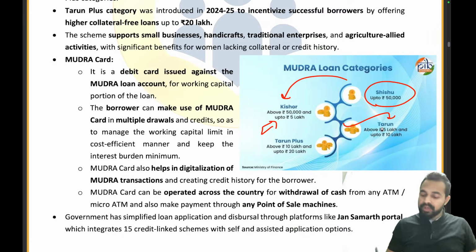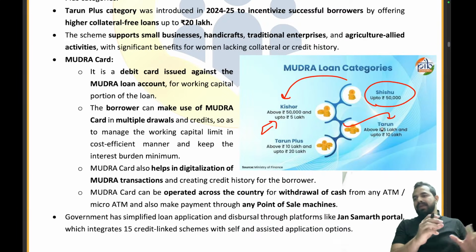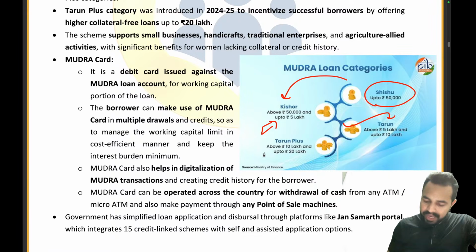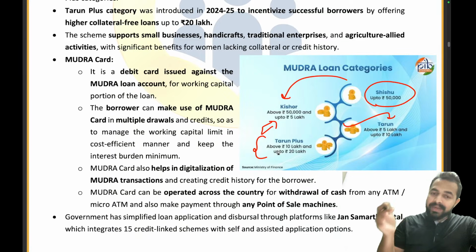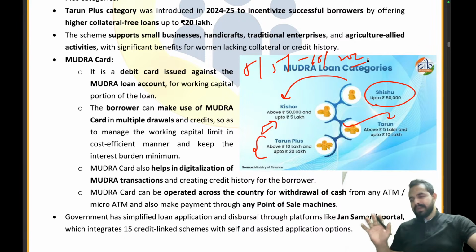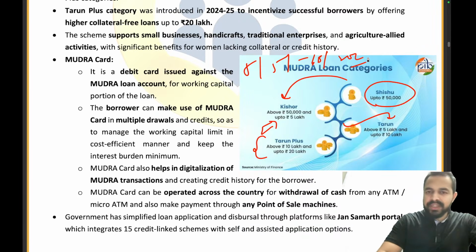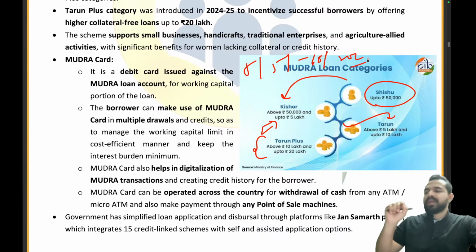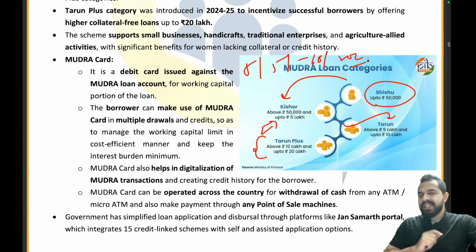Now after Tarun, what will become? Tarun के बाद क्या होगा? Tarun Plus होगा. Tarun Plus बन गया, right? So now we have above 10 lakh and up to 20 lakh. So please remember here, 50,000, 5 lakh, 10 lakh and 20 lakh. Please remember these limits from the examination point of view, right? So please remember Shishu, Kishore, Tarun and Tarun Plus. SKTT, simple.